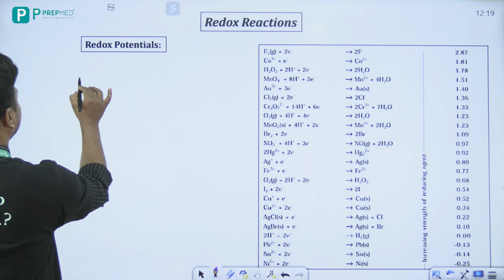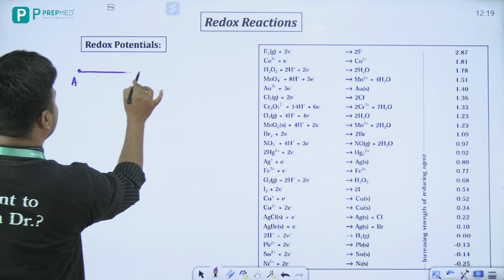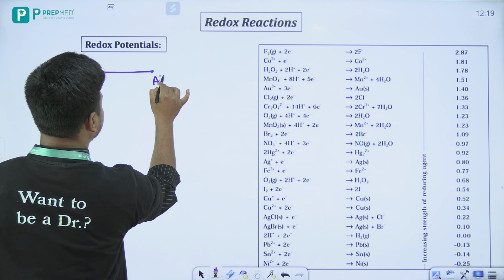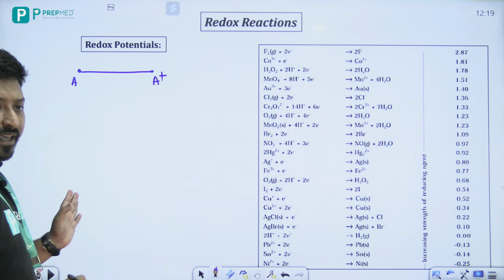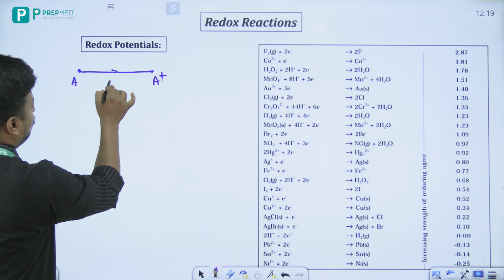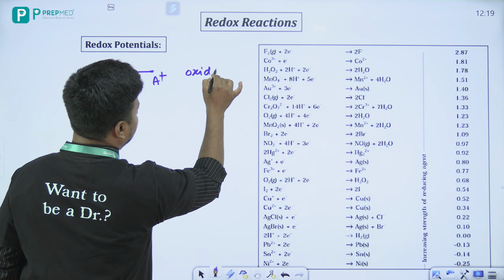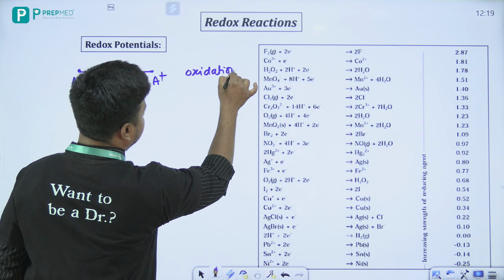Let's say there is a species A that is going to A plus. Now while going this way, definitely this is an oxidation process.